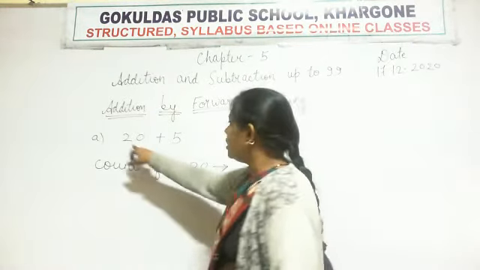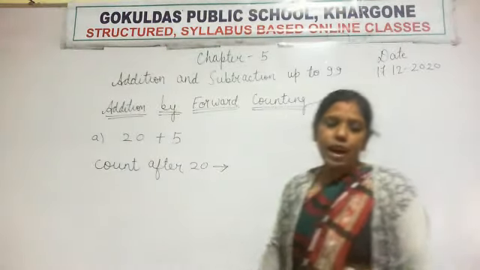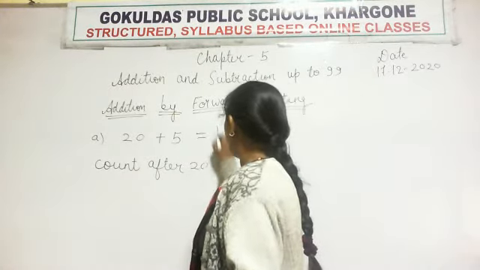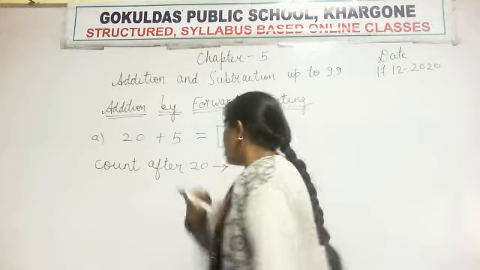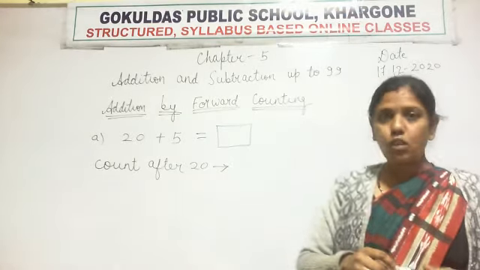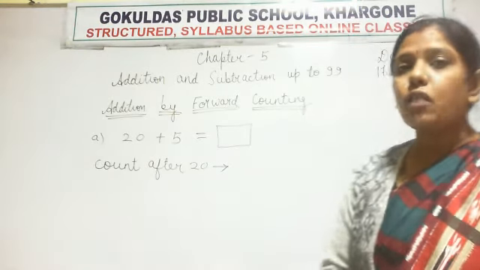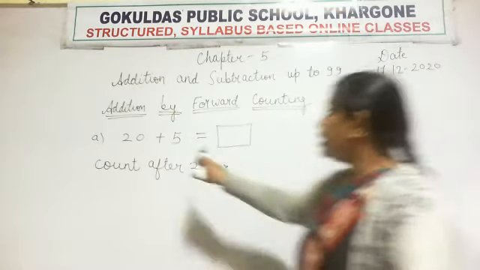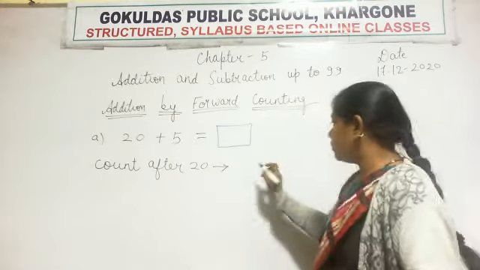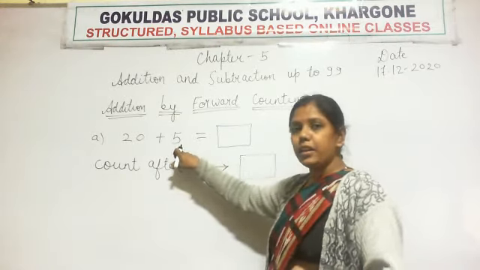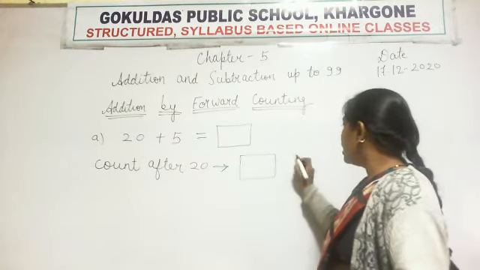Here the question is 20 plus 5. You have to identify 20 plus 5. What will be the answer? You have to write here by forward counting. So what we have to do? We have to count after 20. So how many steps? How many numbers you have to count? कितने number count करने? 5. So make 5 blocks. यहाँ पर जितना number दिया है, that number of blocks we have to make. So 1, okay.